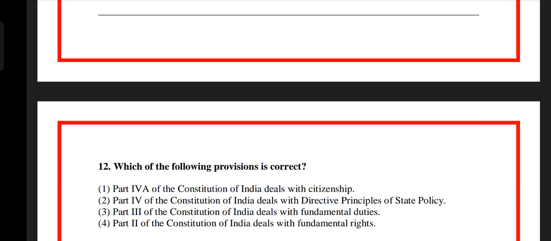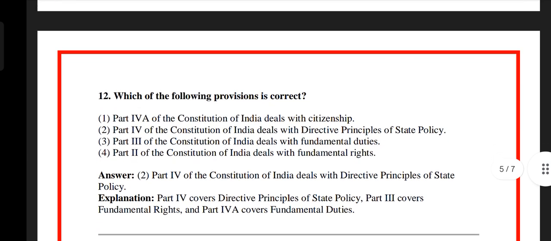Question number 12. Which of the following provisions is correct? Option 1. Part 4A of the Constitution of India deals with citizenship. Option 2. Part 4 of the Constitution of India deals with directive principles of state policy. Option 3. Part 3 of the Constitution of India deals with fundamental duties. Option 4. Part 2 of the Constitution of India deals with fundamental rights.